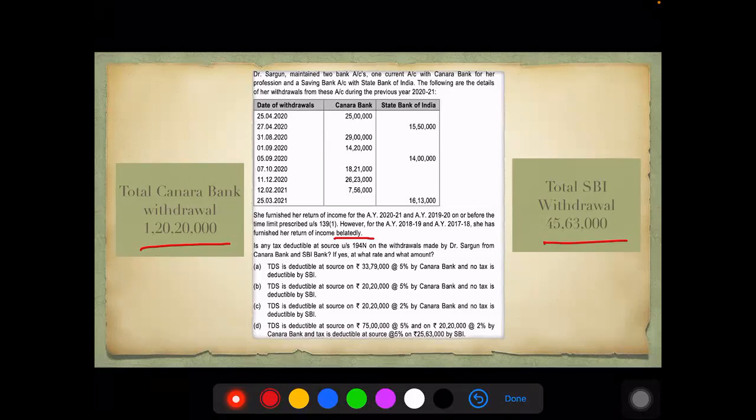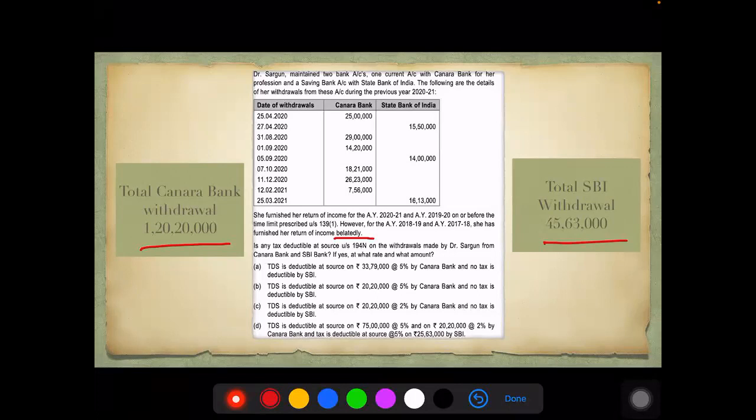TDS on 3379 at 5% by Canara Bank and no tax deduction by SBI. TDS at 2020 at 5% by Canara Bank and no tax deduction by SBI. TDS at 20,20,000 at 2% by Canara Bank and no tax deduction by SBI.